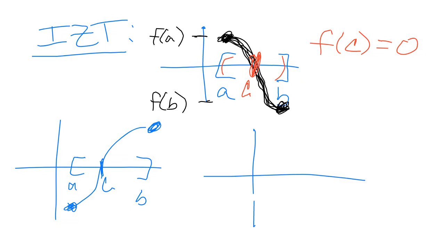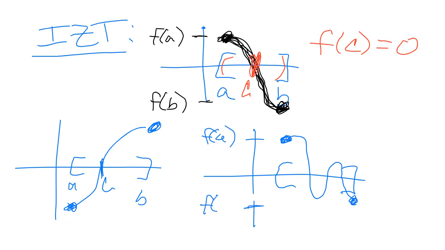So let's look at yet another option here. If I have something like this, what do we notice? We notice that f of A is positive, and f of B is negative. We also have a continuous function that I drew there, so we're assuming from x equals A to x equals B that this is a continuous function. But what we notice here, there's actually 3 different places where we cross the x-axis. So it is okay to have more than one.